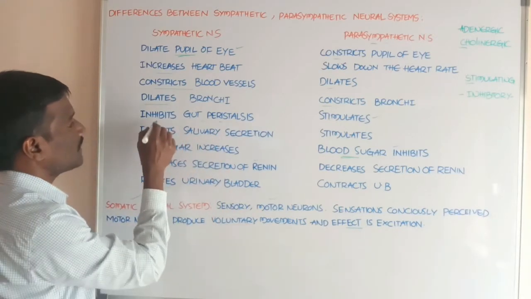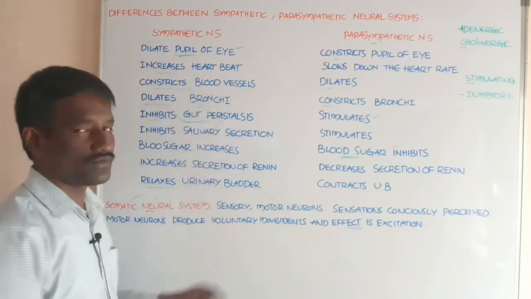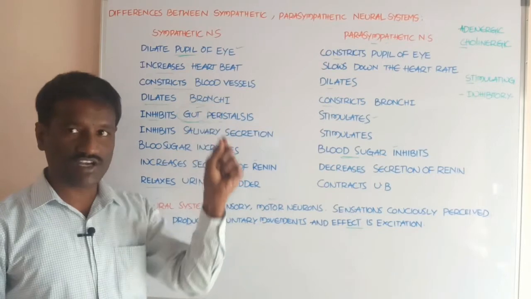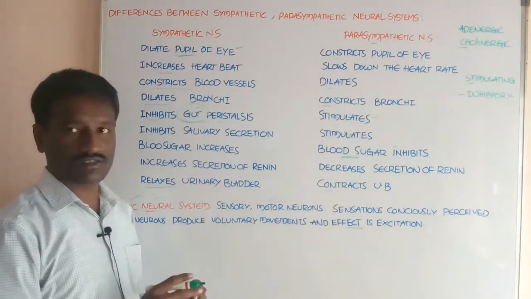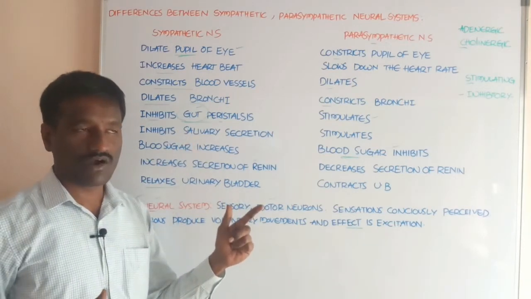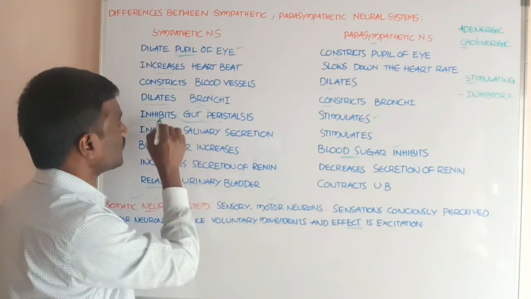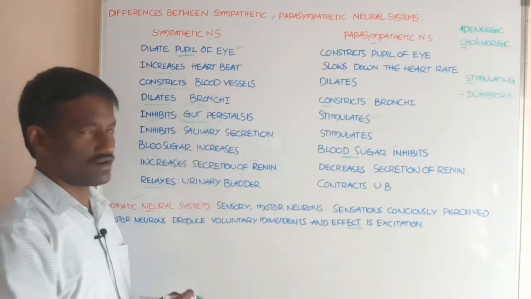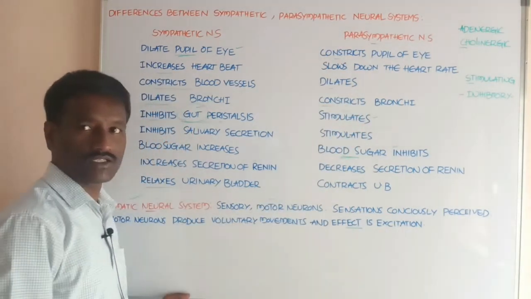Next, the sympathetic system inhibits gut peristalsis. Gut means the food tube, the gastrointestinal tract. Already you know peristalsis is the wave-like movement of the food tube. Students, it inhibits gut peristalsis, while the parasympathetic system stimulates peristaltic movement of the gut.